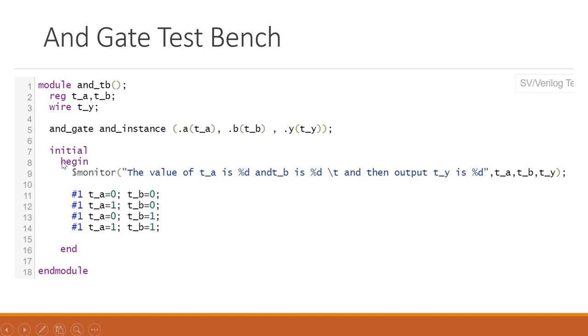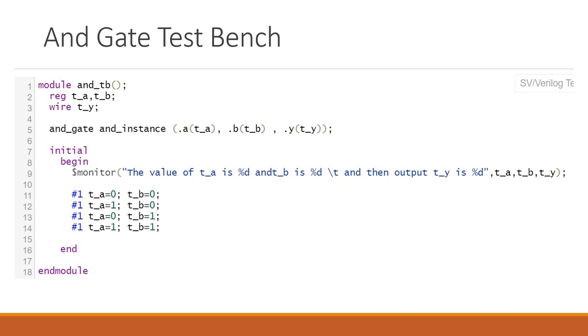Next part is initial and begin and end. This is also a way to write things. If you want to write your test bench or your design, where you want to write your functionality, those things will be written inside the initial block. There are two types of block, initial block and always block.